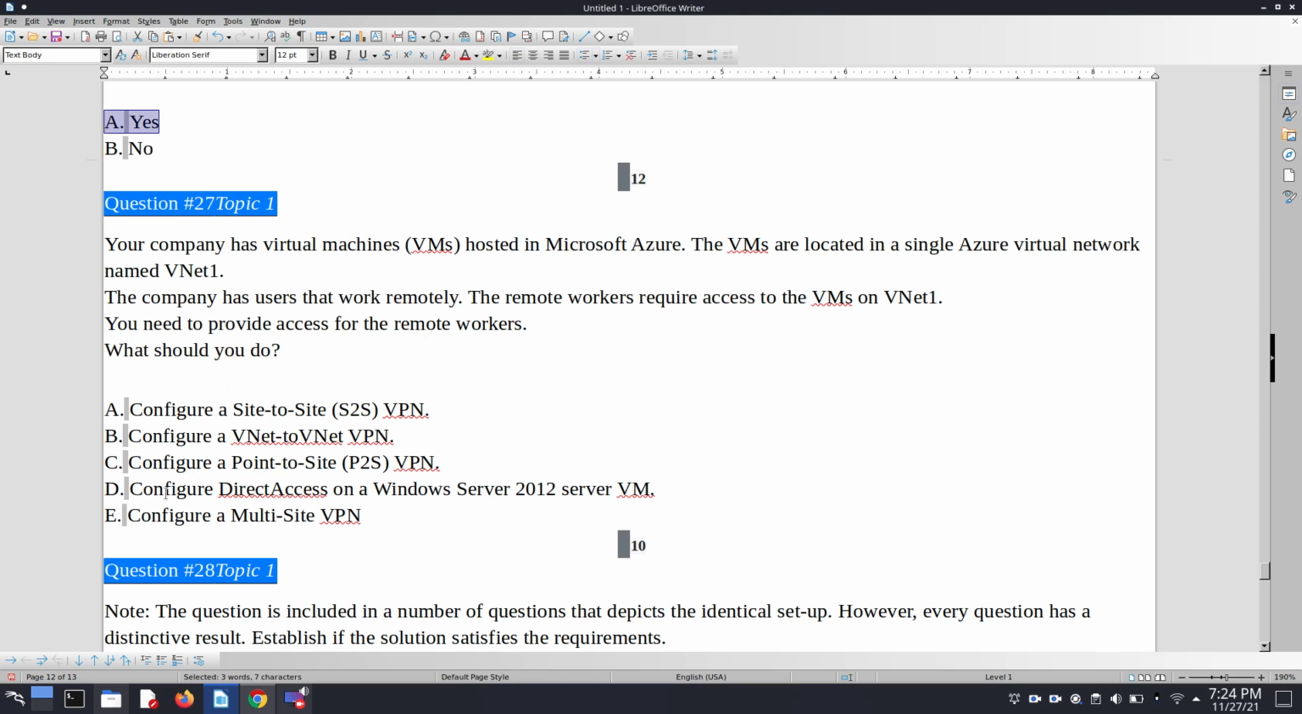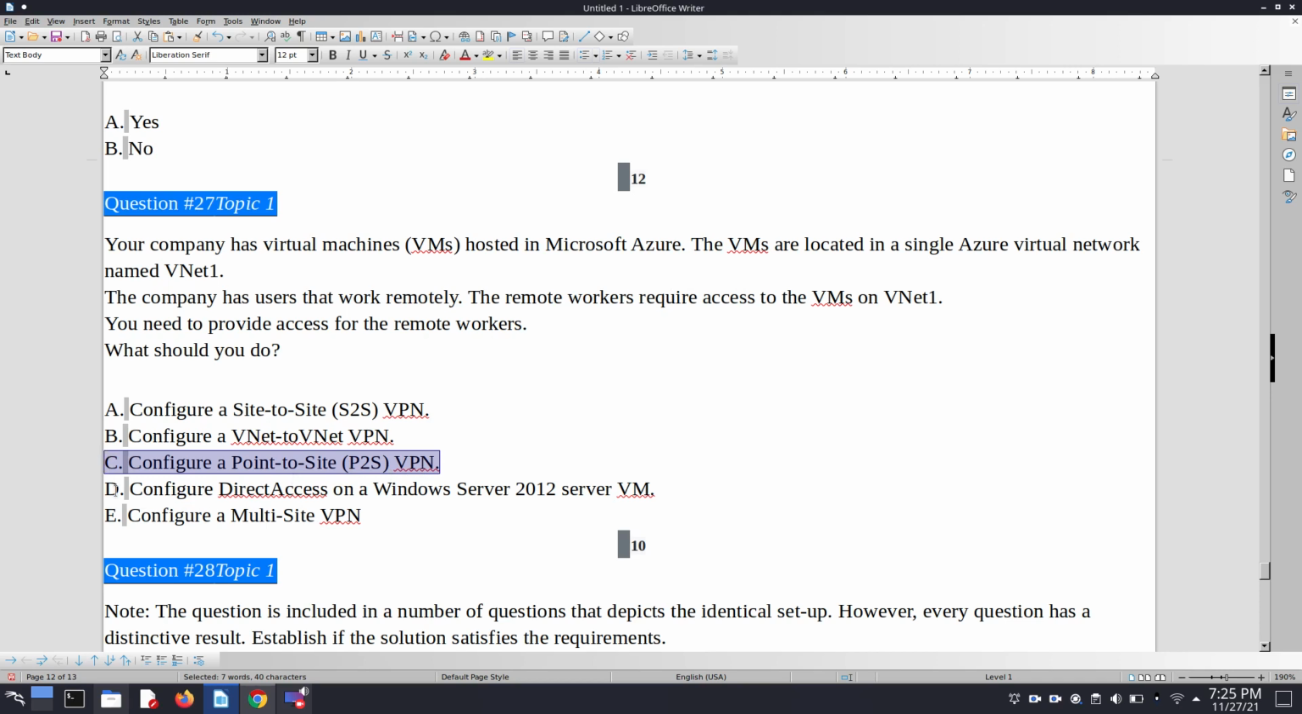So basically, if we explore all the options, configure site-to-site: there is no requirement to configure site-to-site, because that is for VNet-to-VNet connection. And configure a VNet-to-VNet VPN: we also do not require a VNet-to-VNet VPN. So option C is configure a point-to-site P2S VPN. Here the requirement is for P2S VPN, because we have to connect several remote users to our VM, which is located on VNet1. So we go with option number C.